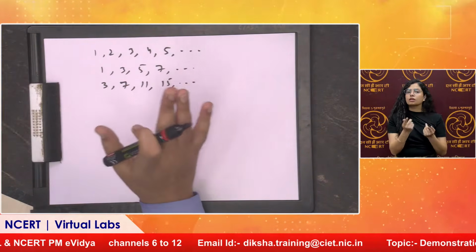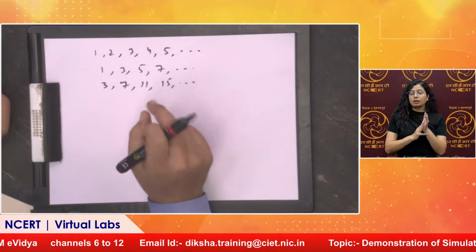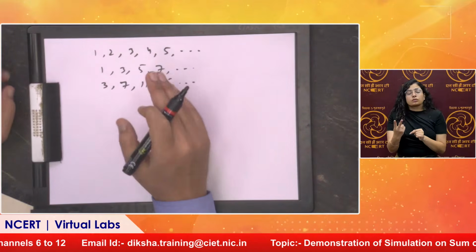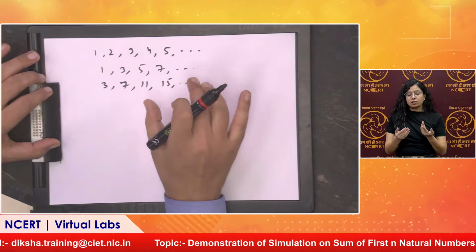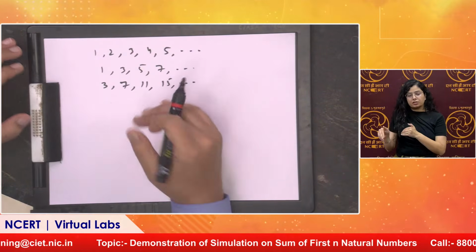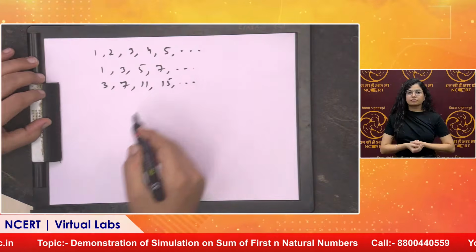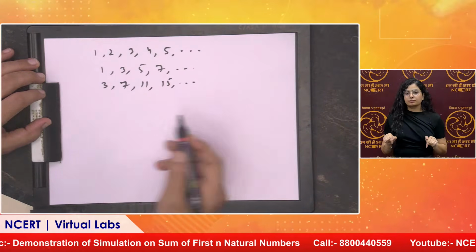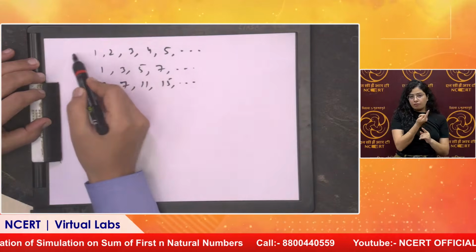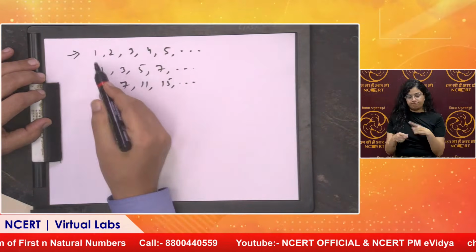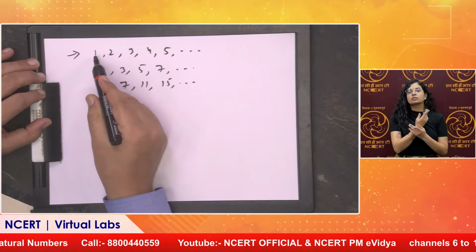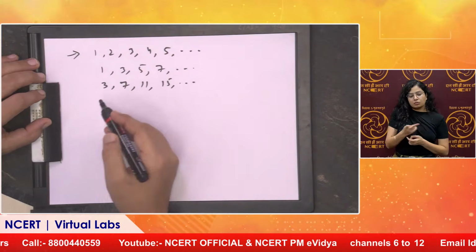It is known as the first term. So there are two important things: the first term and the common difference, through which we can generate any given sequence, which is known as an arithmetic progression. And today we are going to find the sum of the first n natural numbers, this first sequence, the first arithmetic progression. Here the first term is 1 and the common difference is also 1.